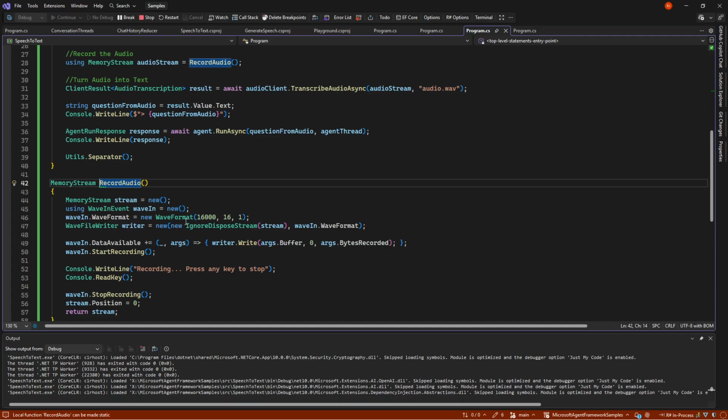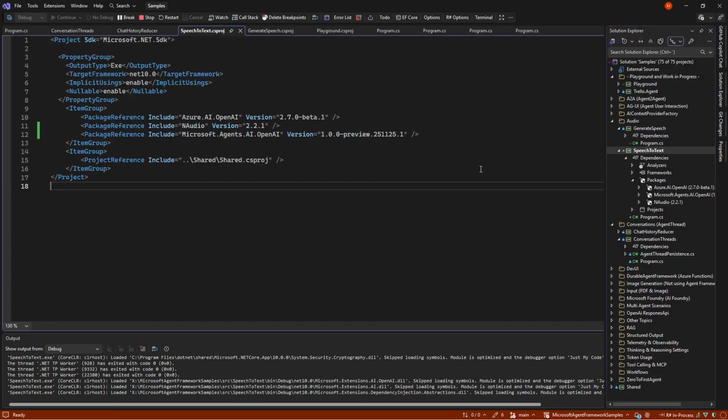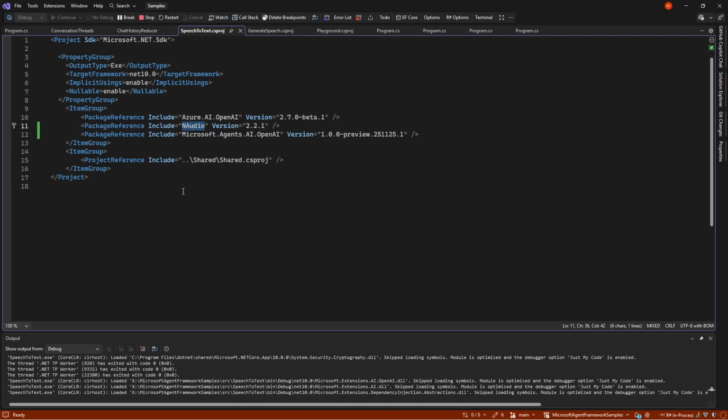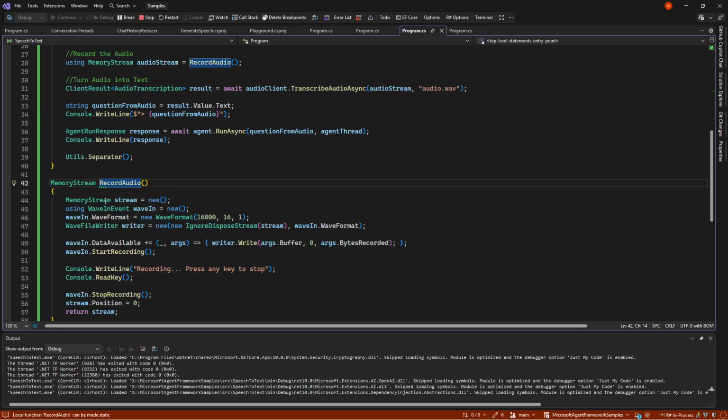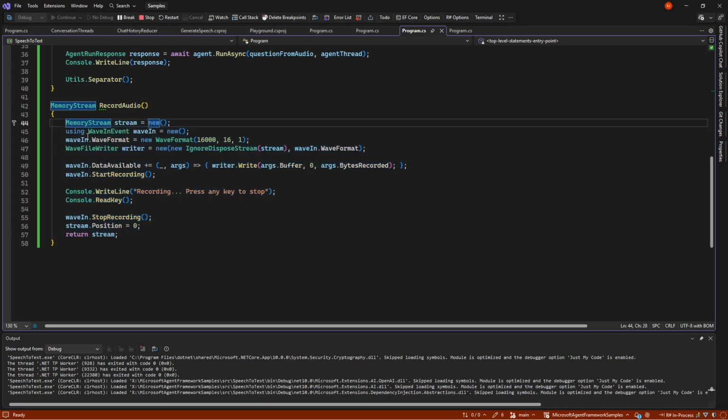In my case, I'm using something called InAudio. So we can see over in the sample, I'm using an InAudio NuGet package. It only works on Windows, so if you're on a Mac, you need to find some other place to go from your voice into a stream in this part of the code. And I won't go too much into this code because it's just normal C# code. I found out by using ChatGPT how exactly it works, so that is not the important thing here.